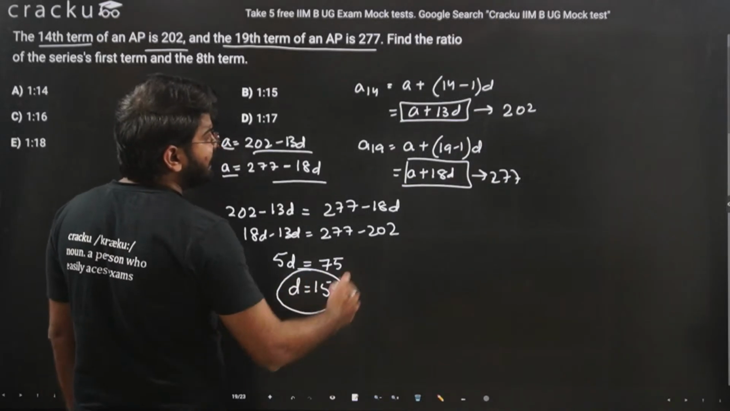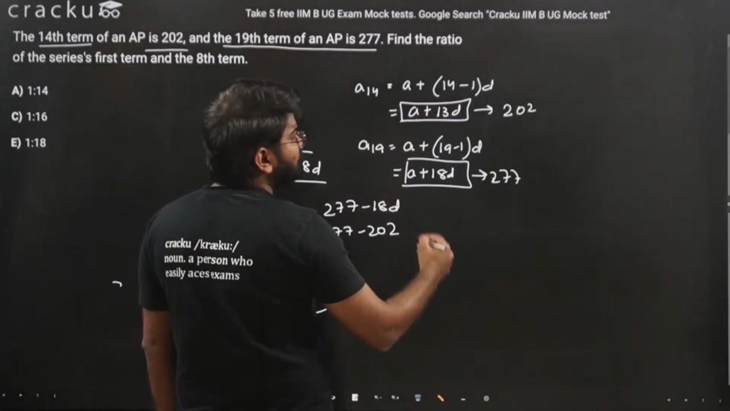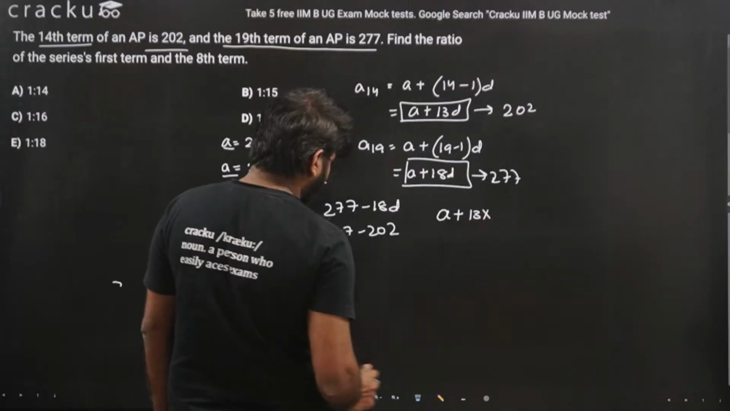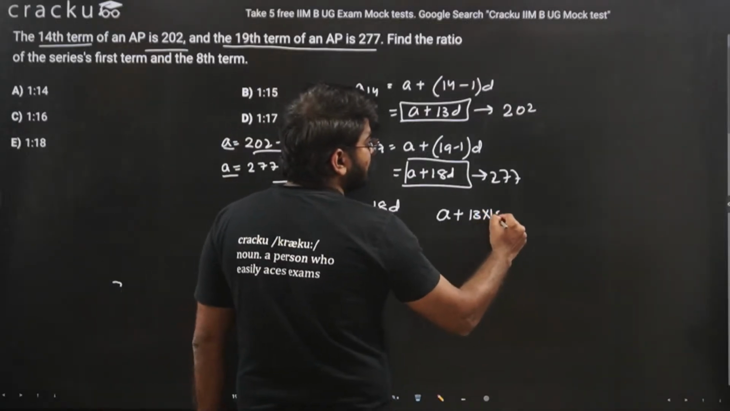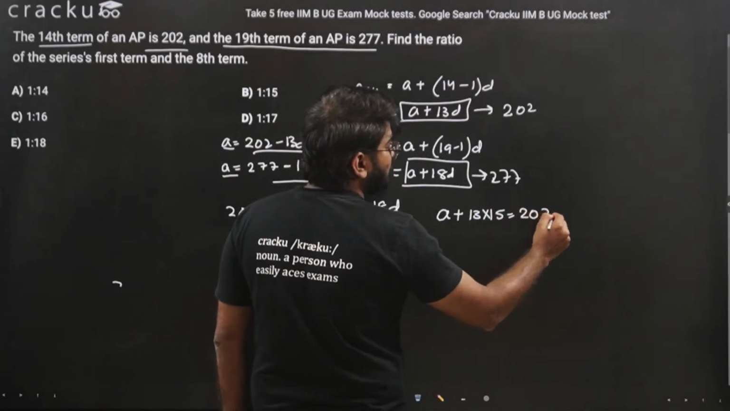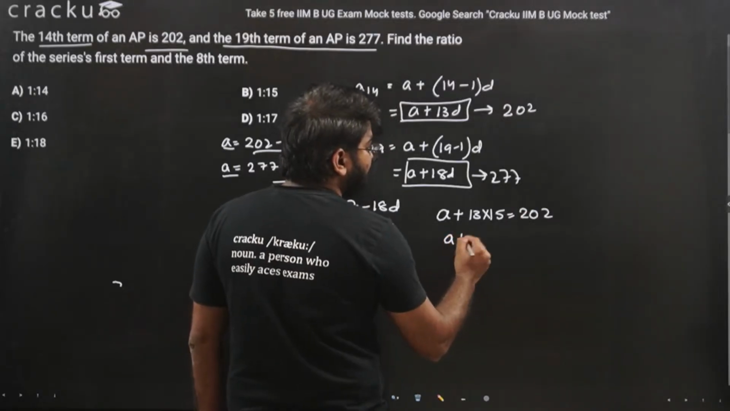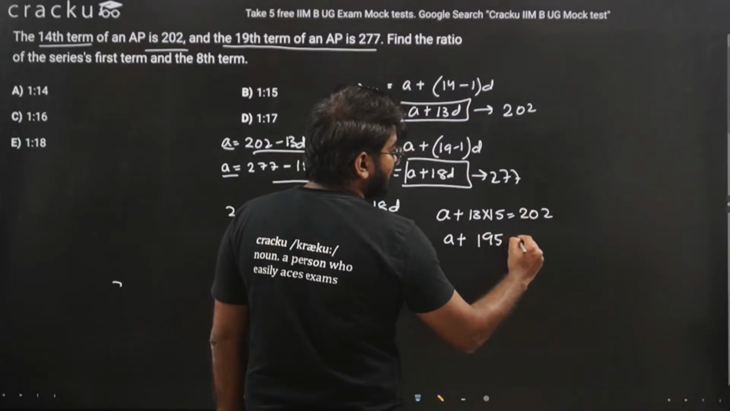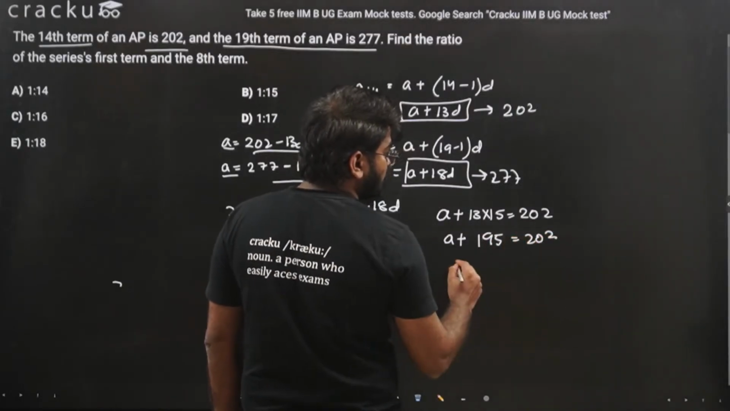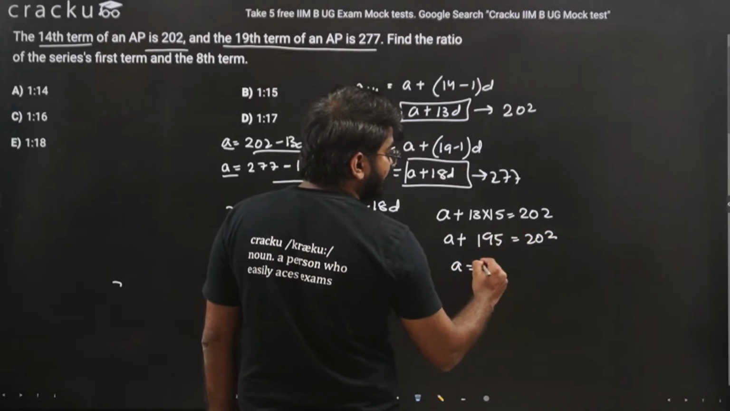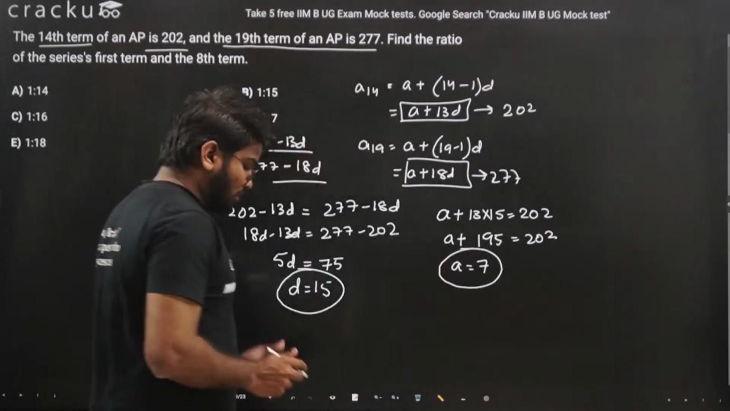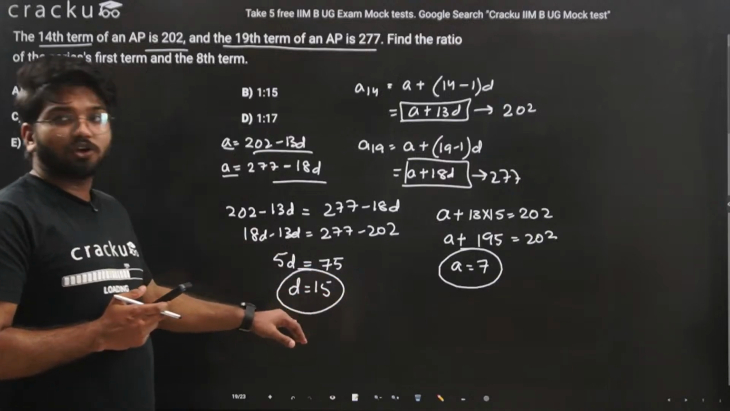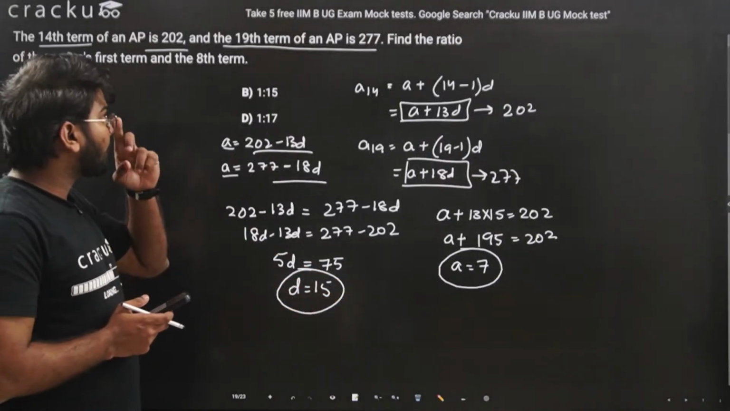Putting the value of D in the first equation, A plus 13 into 15 is equal to 202. A plus 195 is equal to 202. So A is equal to, if we take it to the other side, 7. So we have got the value of A is equal to 7 and D is equal to 15.